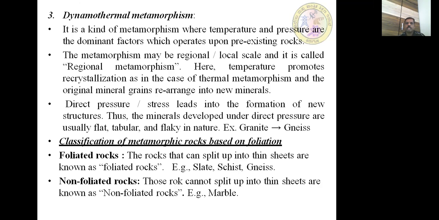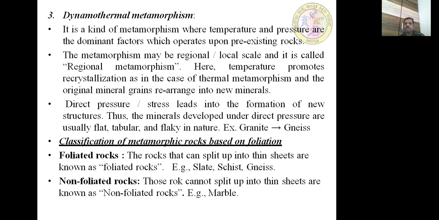Third one is dynamothermal metamorphism. It is a kind of metamorphism where temperature and pressure are the dominant factors which operate upon pre-existing rocks. The metamorphism may be on a regional or local scale, and it is called regional metamorphism.